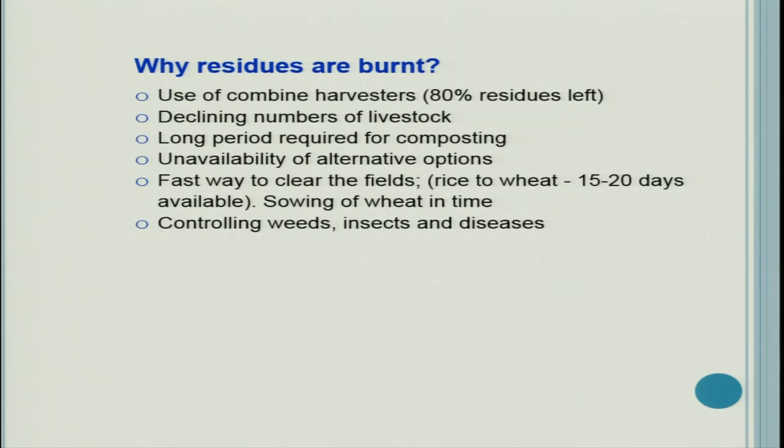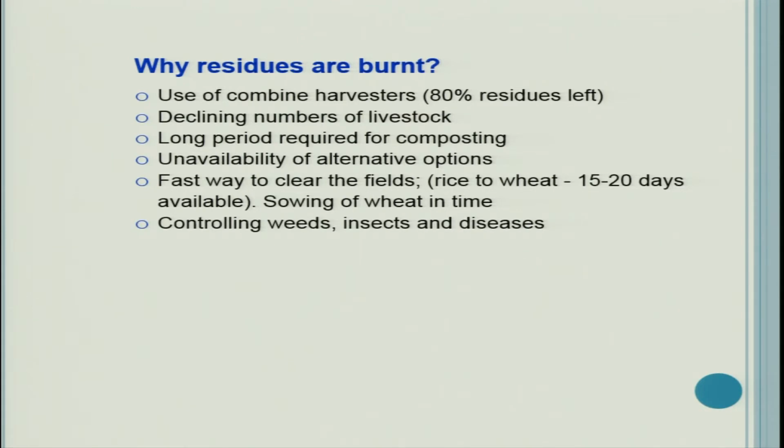But also there is a question, why are farmers burning these residues? What problems or what things are compelling them to burn these residues? So one thing is that they use combine harvester. Most of the time the harvesting procedure is mechanized, and in combine harvesting we know most of the residues are left right in the field.